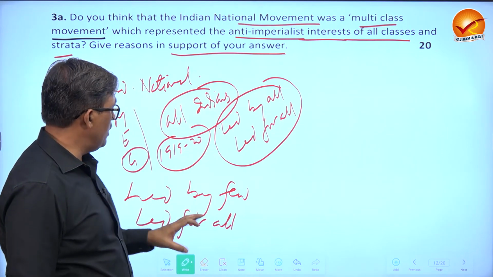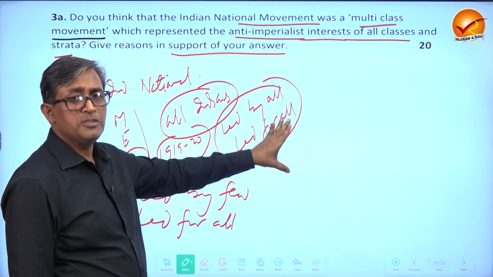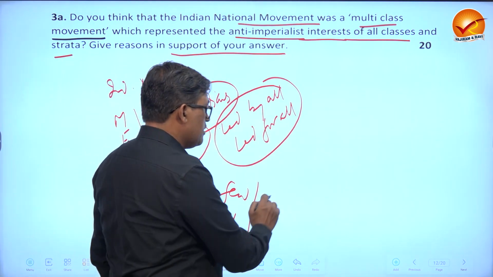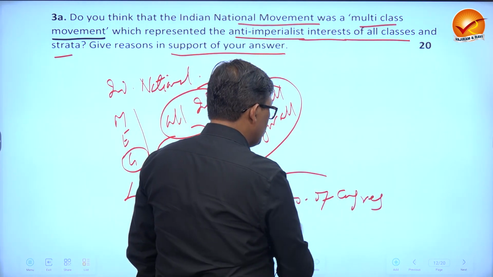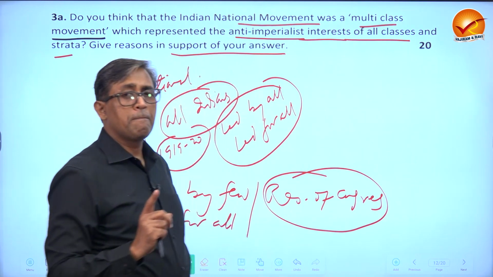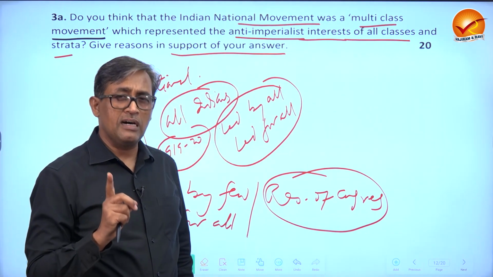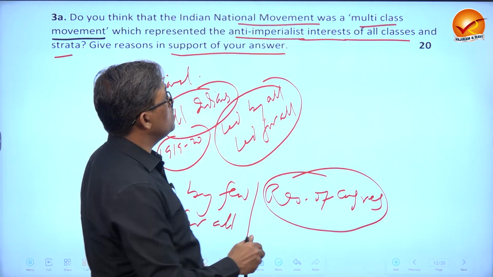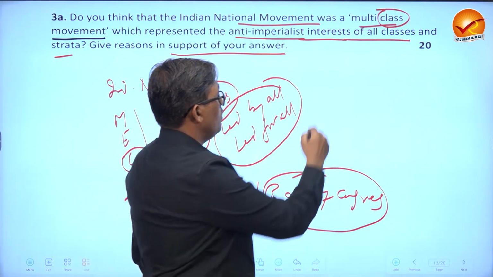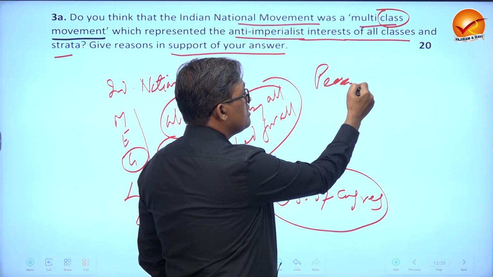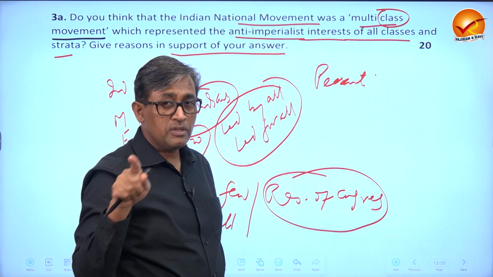The best argument in the first phase and the Gandhian phase both is that see the resolutions of Congress. Right from the first session, Congress started asking demands related to all class, multi-class. They were asking about peasants when they asked to reduce land revenue.